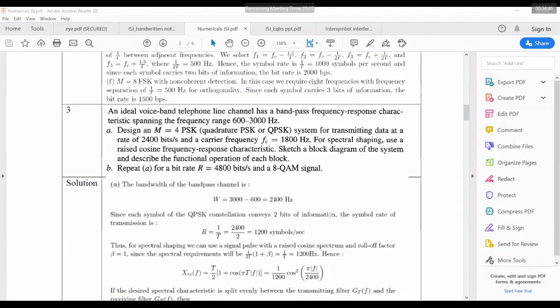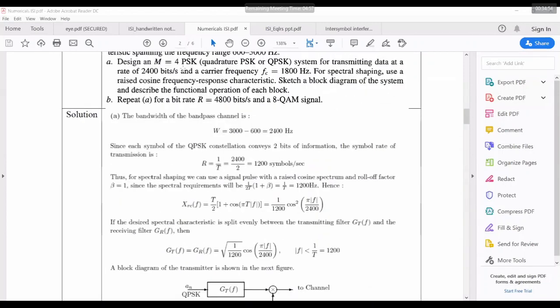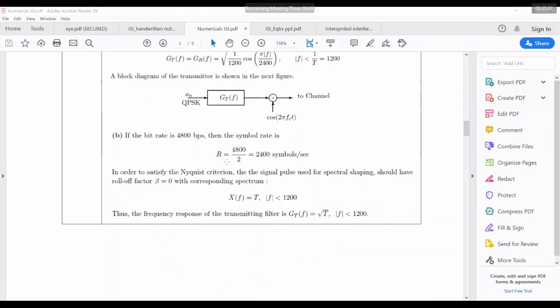Third question, B part. They told us to repeat for a bit rate of 4800 bits per second and 8 QAM. So R is 4800. This is a symbol rate, no? The symbol rate must be divided by how many bits are there in a symbol, so it should be 3, sir, because it's 8 QAM.